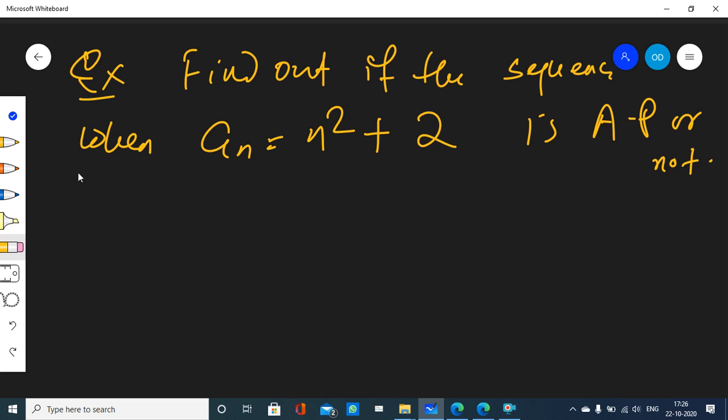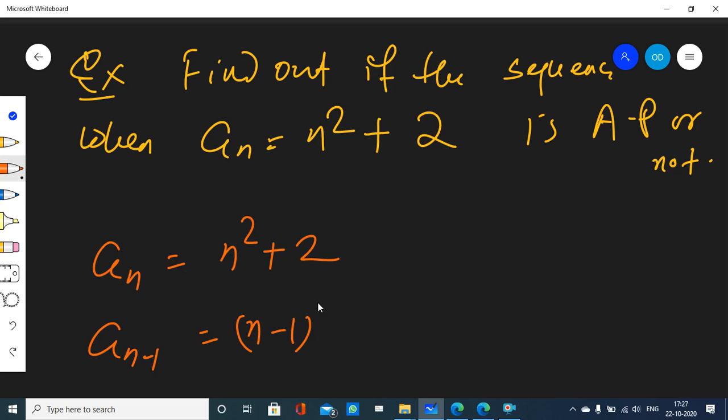In this manner I can find all the terms. Later on I will find all the terms. Now I want to find out if it is an AP or not. So I need to find first an minus 1. I know an is equal to n square plus 2. I want to find an minus 1. So what shall I do? I will replace this n with n minus 1.